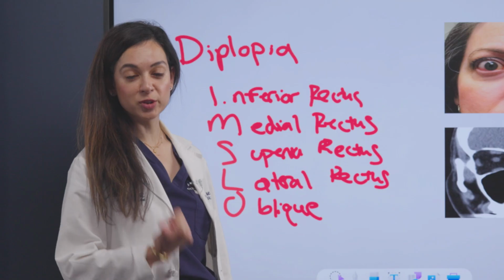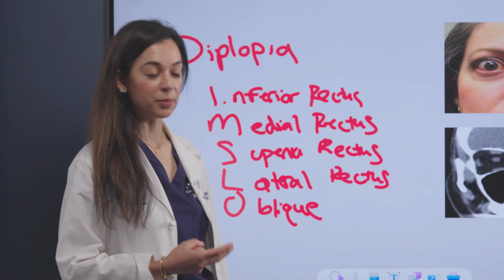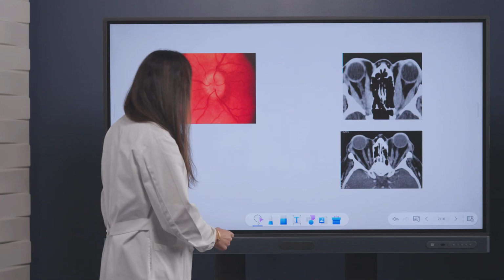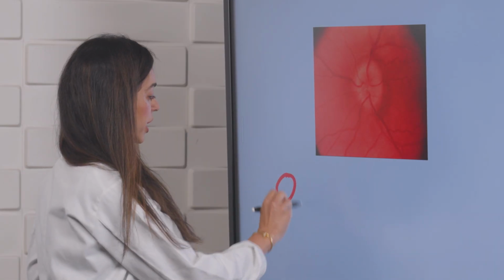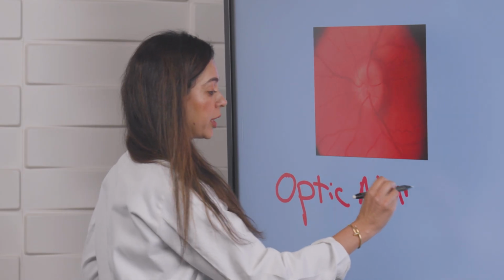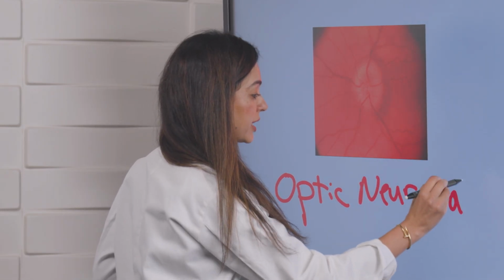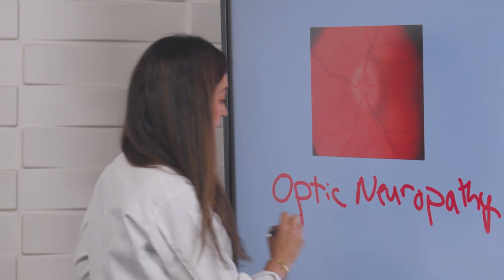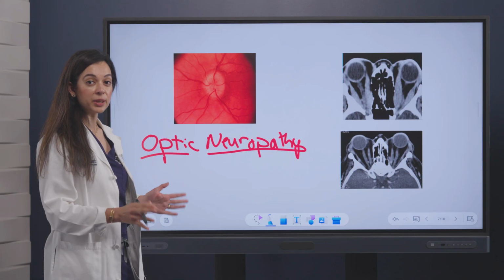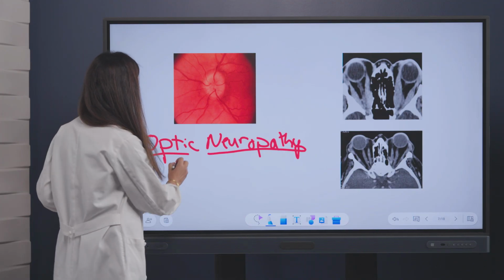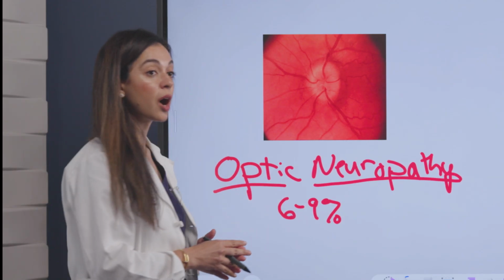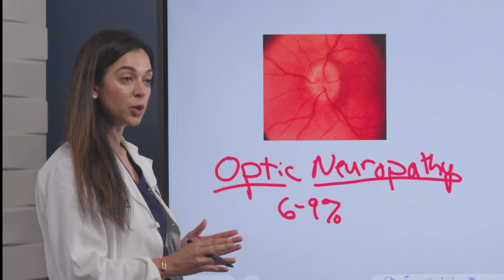Now, in addition to lid retraction, proptosis, double vision, what other signs can we see on exam? The most important, but thankfully most rare, sign in thyroid eye disease is going to be the dysthyroid optic neuropathy. And why is this important? Because this condition can cause patients to go blind and that can be permanent if left untreated. Now, this can be seen anywhere in 6 to 9% of patients. It is more commonly, again, seen in patients who smoke.